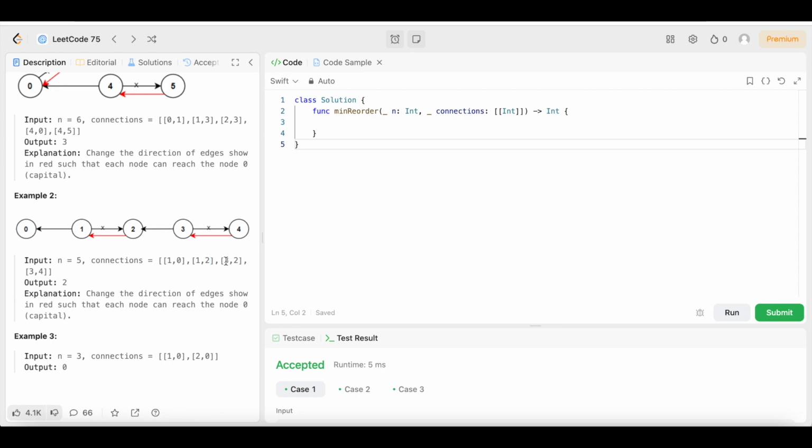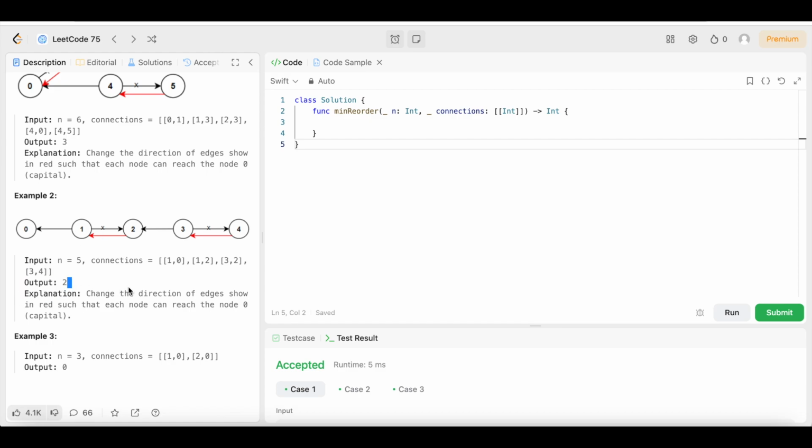Then we come over here and we check, it goes 3 goes to 2. So that's right, 3 goes to 2. Boom. Then we need to check this. This one says 3 goes to 4. Okay, no, we need to change that, so that it goes 4 goes to 3 this way. So that's another edge that we need to change. And remember, we're just counting the edges or rows that need to be changed. We don't actually have to change them. So the count is 2 because there are 2 edges or rows that need to be changed. That's why the output is 2.